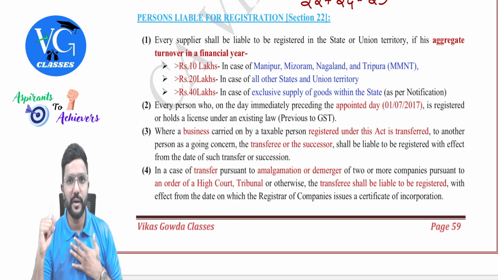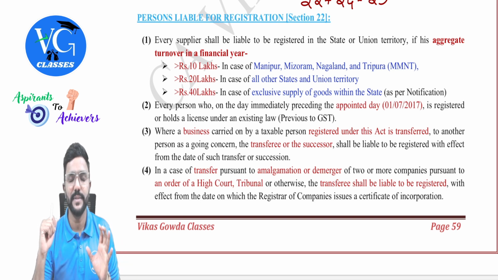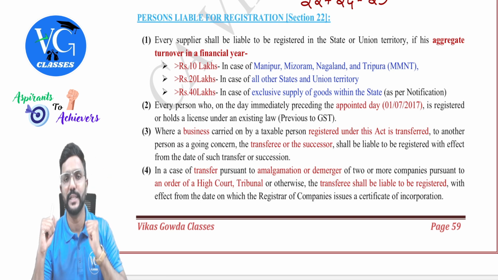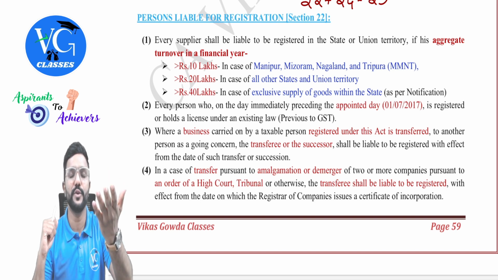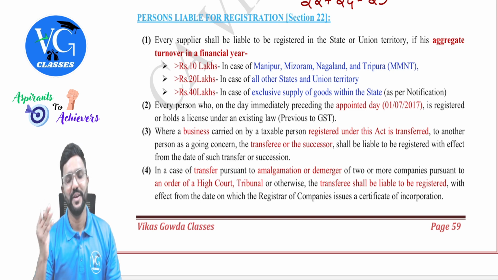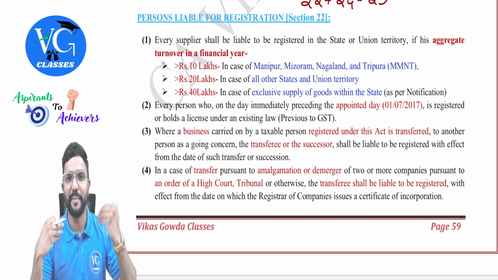Assume I was carrying on a business which is registered under GST. Now I am selling my business to you. So I am the transferor, you are the transferee. So all the assets and liabilities of my business will belong to you now. Can I give my registration also to you? No, no, because I have taken the registration under my PAN.